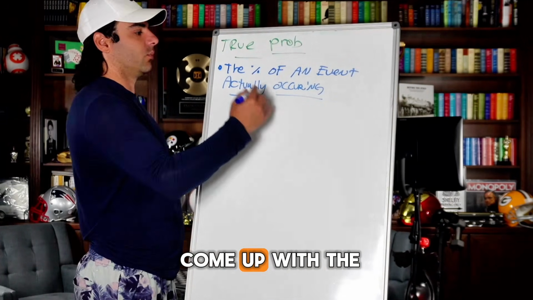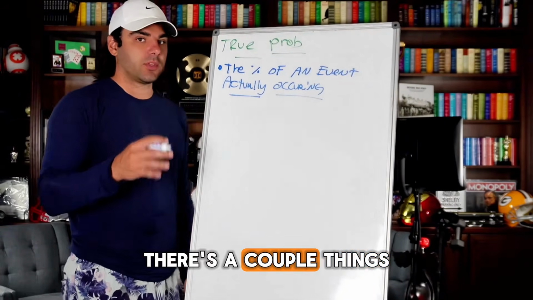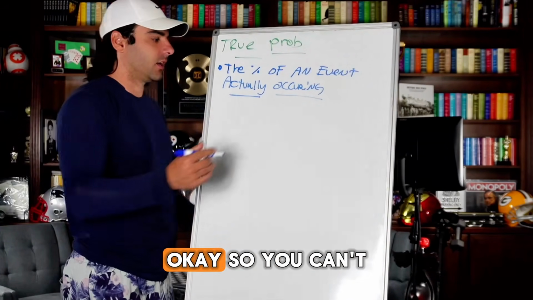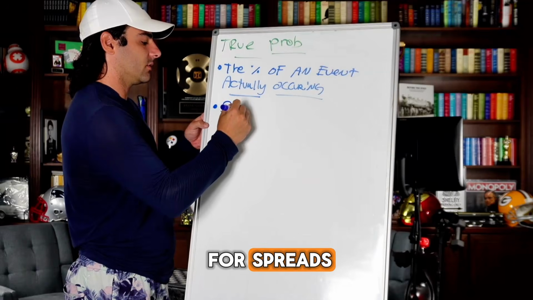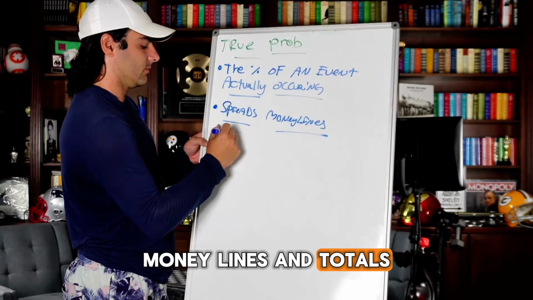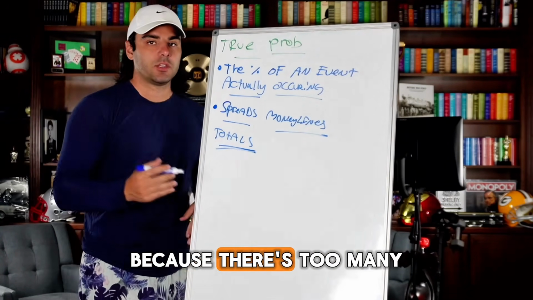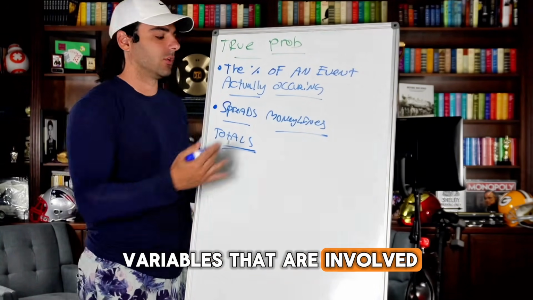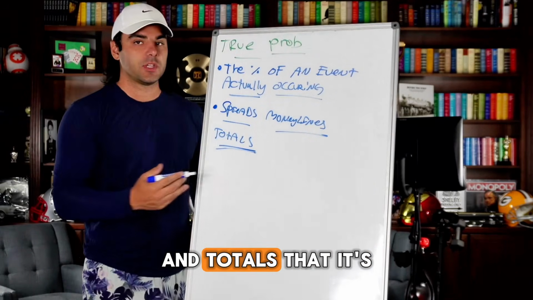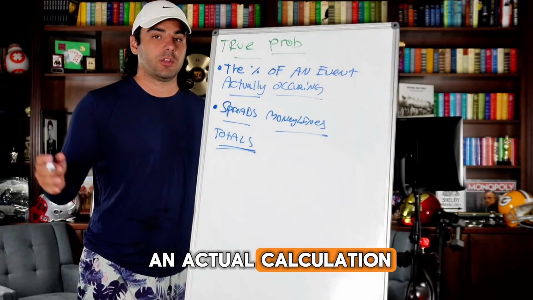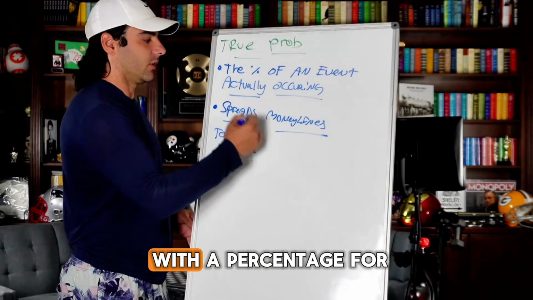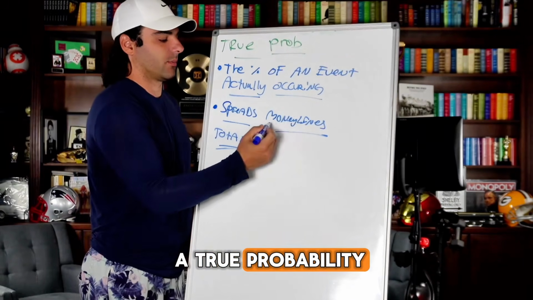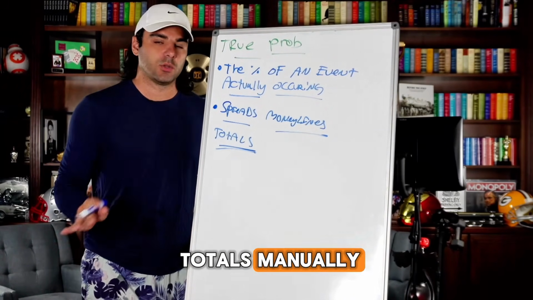Now, to be able to come up with the true probability, there's a couple things that you really can't do. You can't really find true probability for spreads, money lines, and totals. The reason why is because there's too many variables involved that it's very hard to get an actual calculation. You can't do it manually, I'll put it that way. Manually, you cannot come up with a percentage for a true probability for money line, spreads, and totals.